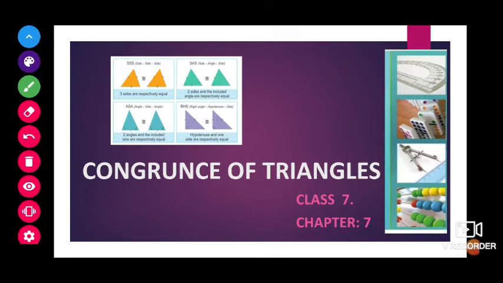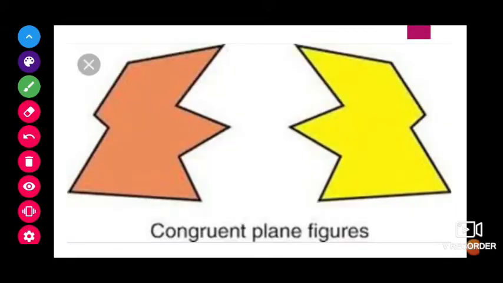Now, what is meant by congruence? Congruency denotes the equality of two shapes. Normally, if they have the same size, same shape, and the same dimensions, then we call it congruence. And why do we have to use the word congruence?